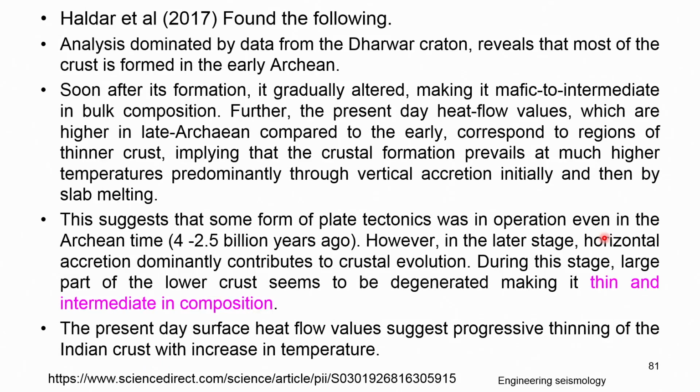The analysis, dominated by the data from the Dharwad craton, reveals that most of the crust formed in the early Archean period. The Archean period is basically 4 to 2.5 billion years ago. So, that was one of the findings. Soon after its formation, it was gradually altered, making a mafic to intermediate bulk composition.